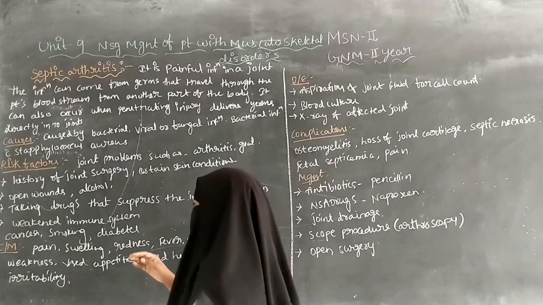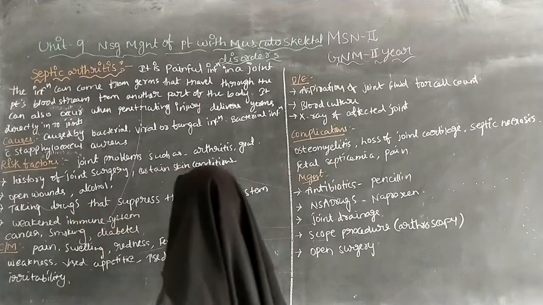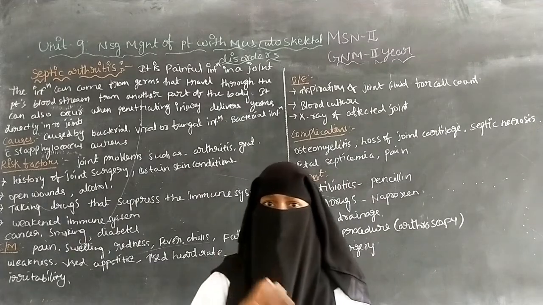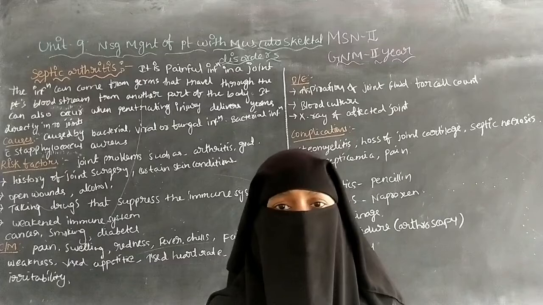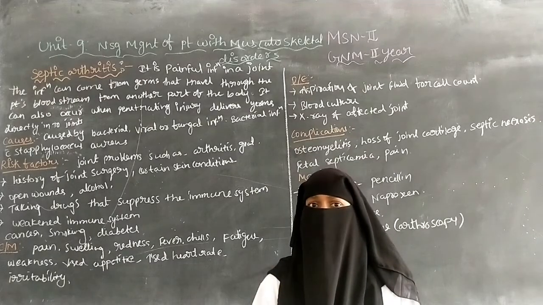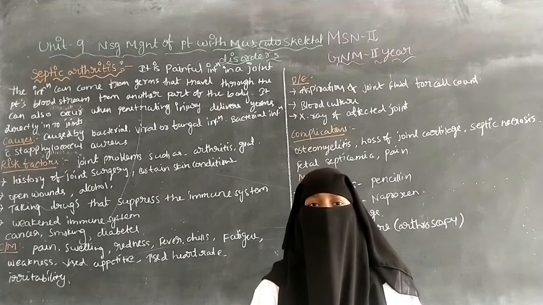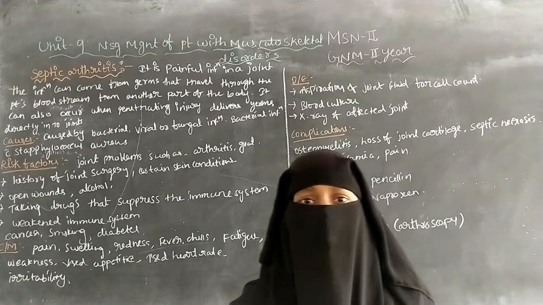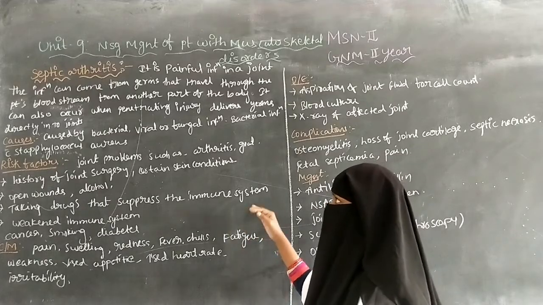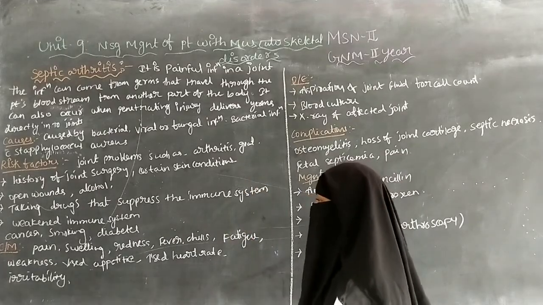Next one is taking drugs that suppress the immune system. Because of taking some drugs, the immune system can be suppressed. Because of the suppressed immune system, the body cannot fight against the infection. So because of this suppression of the immune system, it can cause septic arthritis.